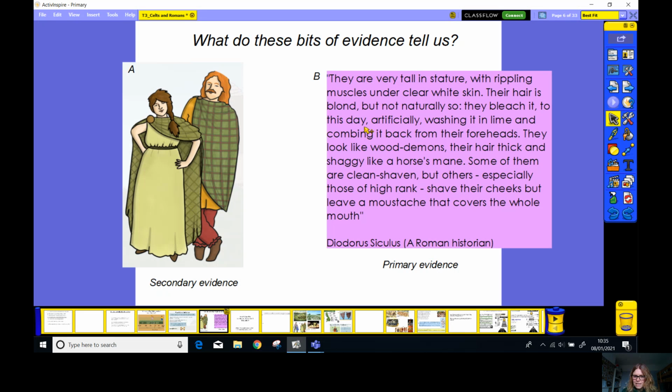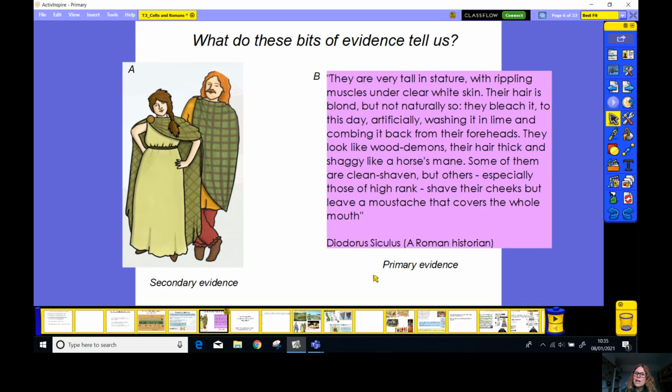They bleach it, to this day artificially washing it in lime and combing it back from their foreheads. They look like wood demons, their hair thick and shaggy like a horse's mane. Some of them are clean shaven, but others, especially those of high rank, shave their cheeks but leave a moustache that covers the whole mouth. That's interesting.